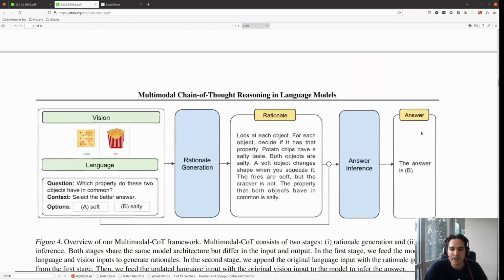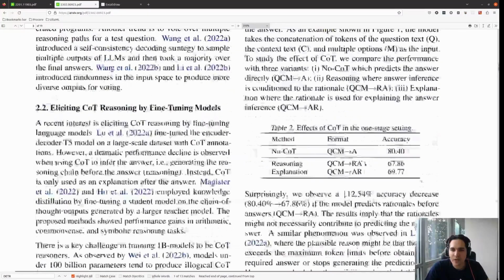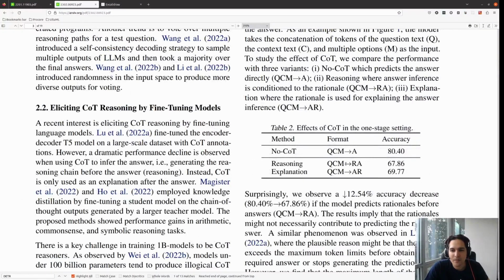And that is fair enough. Another part they showed here is, if we first generate rationality and then generate the answer, versus just generating the answer, or generating the answer and then the rationality, what will happen? They mentioned we observe a 12.54% accuracy decrease if the model predicts rationalities before the answer.